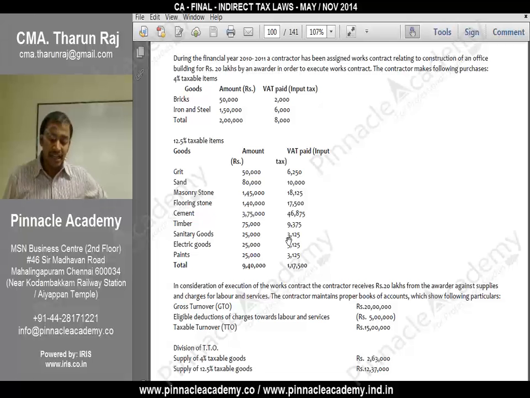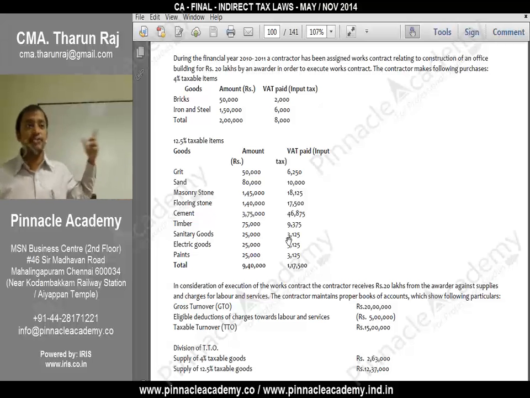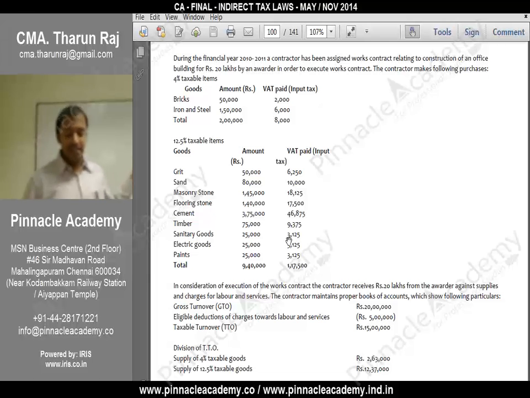So he is purchasing 4% taxable items and 12.5% taxable items, meaning on his purchases he is paying 4% and 12.5%. List of goods: bricks, iron and steel, grit, sand, masonry stone, flooring stone, cement, timber, etc. And the total amounts to 9,40,000.